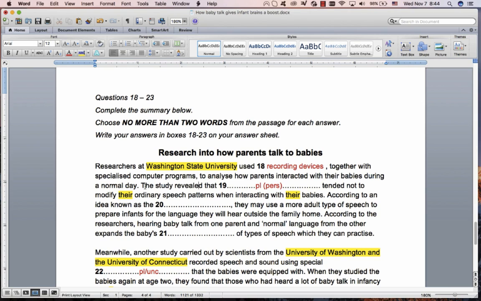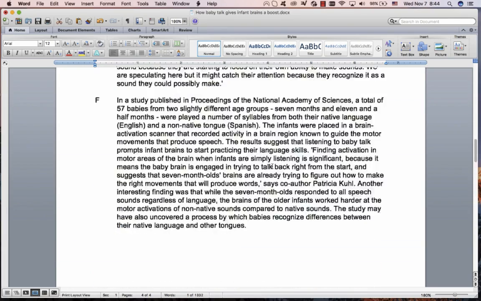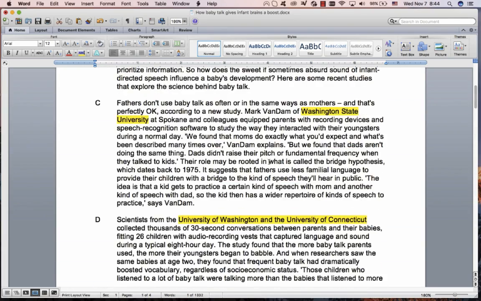Right, the study revealed that, okay, into the results of the study, and then this one really we should be able to find it quite easily. Please notice the negative. The negative often helps you. Tended not to modify. I hope you know what modify means. Modify means to change. Tended not to modify their ordinary speech patterns when interacting with their babies. Who did not change their speech patterns?